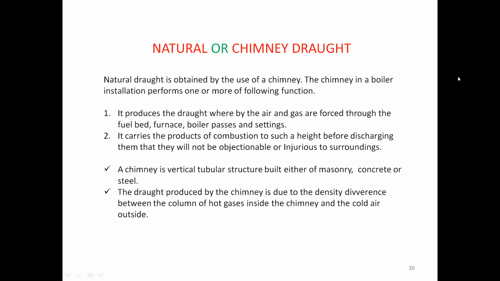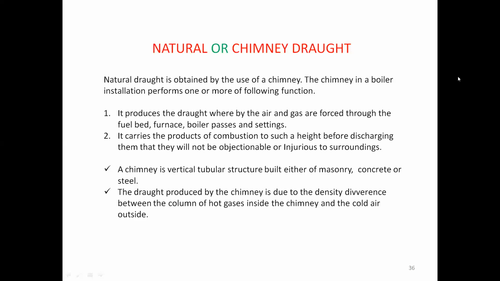That's the reason hot gases will be passing there. A small pressure difference is created due to the hot and the cold. Based on the density variations, naturally the exhaust gases are going out of the chimney. That is what we call natural or chimney draught.